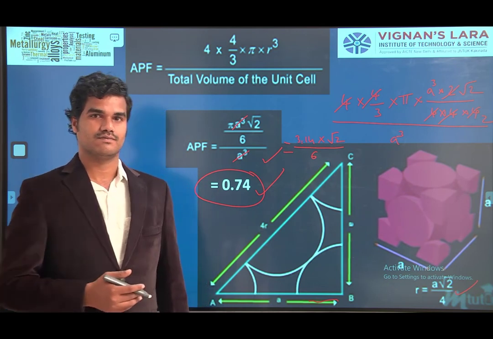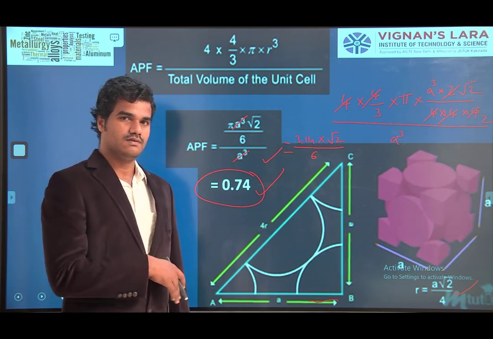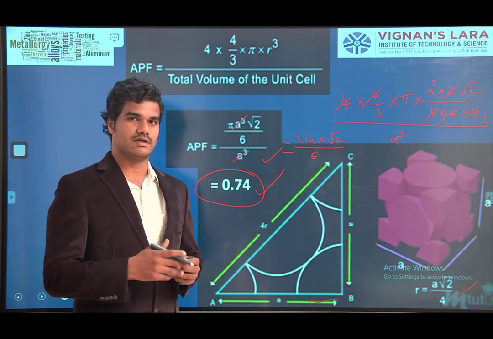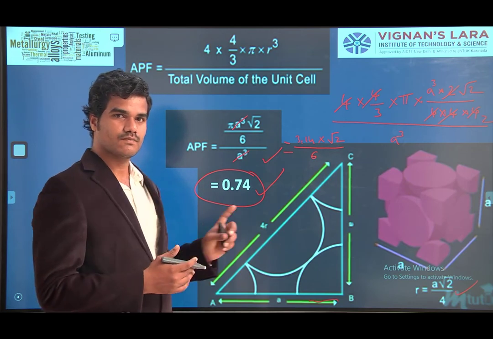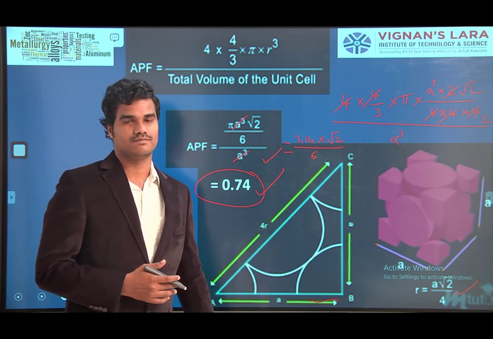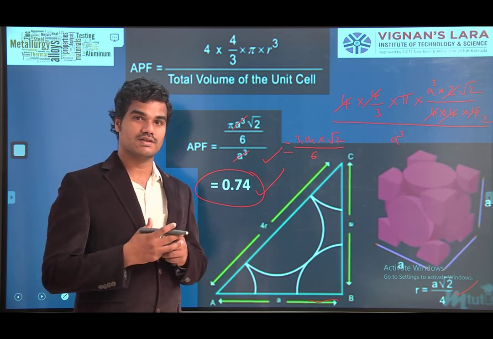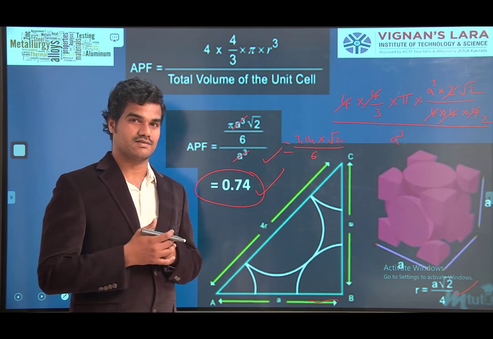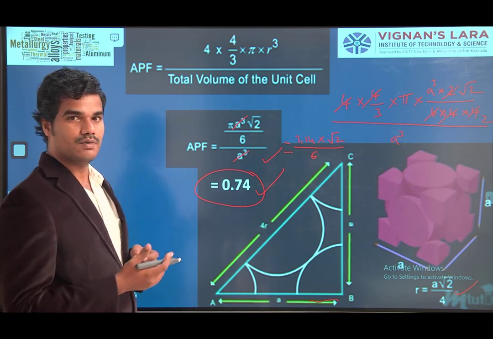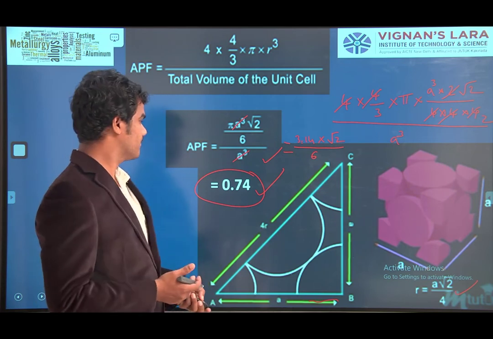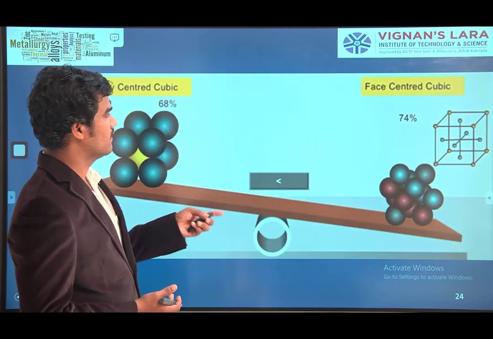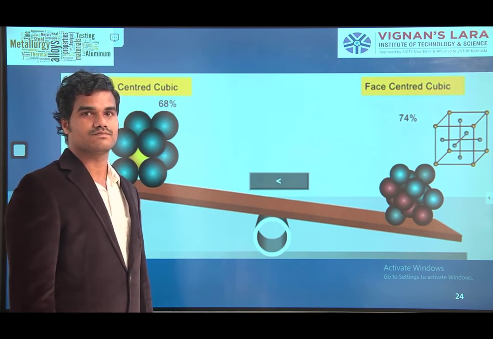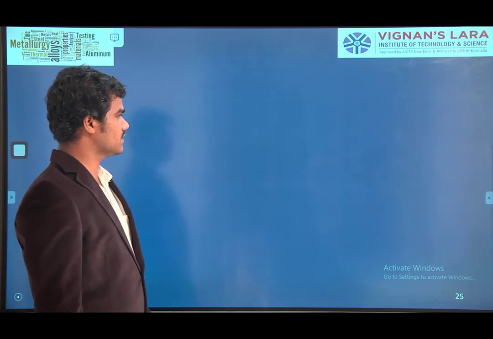74%. So when you remember simple cubic and body-centered cubic, face-centered cubic has more atoms in total. So more occupancy, more packing factor. If you compare face-centered cubic and body-centered cubic, face-centered cubic has the more packing factor.